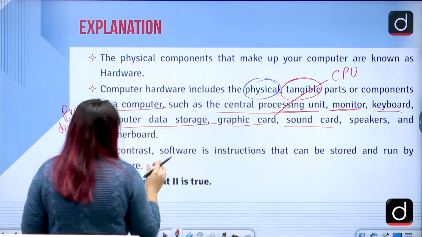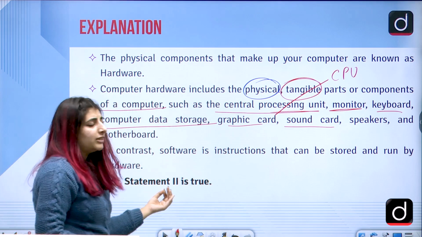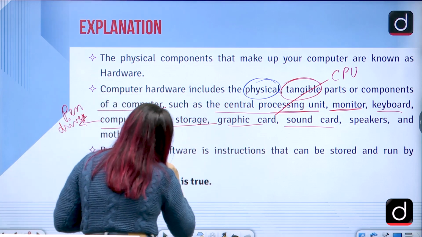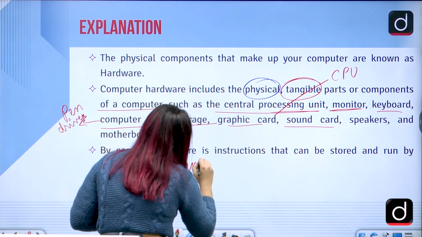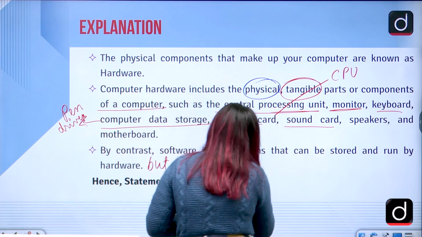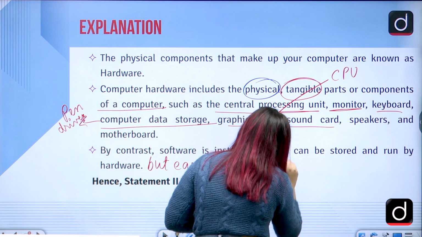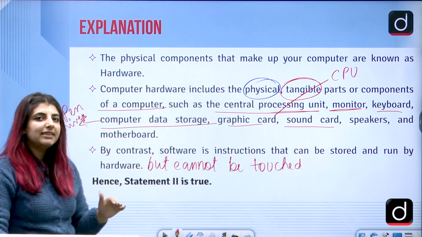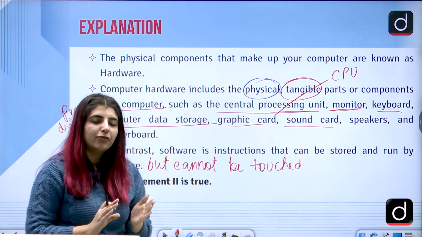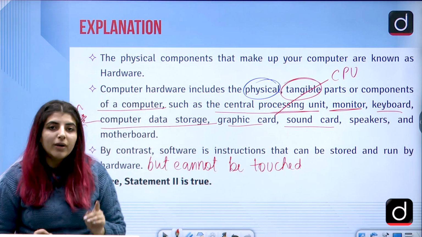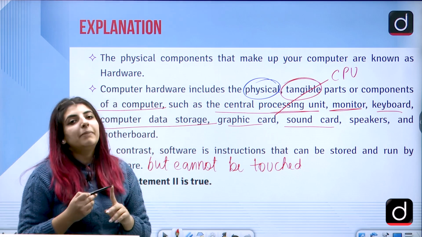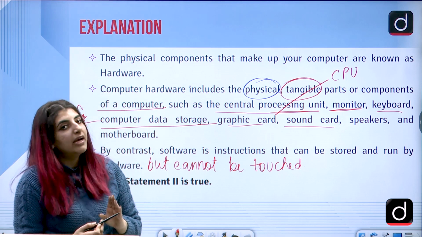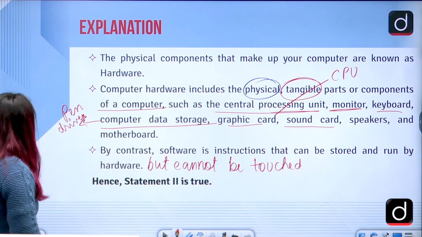By contrast, softwares are instructions that can be stored and run by hardware but cannot be touched, correct? So this is the basic differentiation between hardware and software, and there are different softwares as well. We have application software, system software, driver software, programming software.